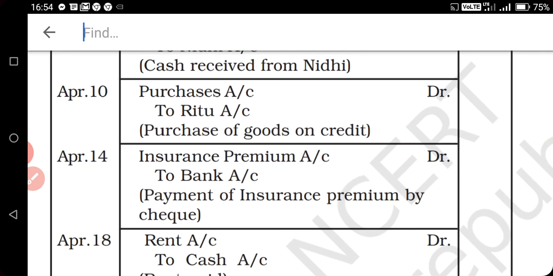Next is 10th April. Purchase of goods on credit. Again purchase account debit to supplier's name. This supplier name is mentioned in the transaction. So when you see the transaction first, this name will be mentioned because this is the credit transaction.